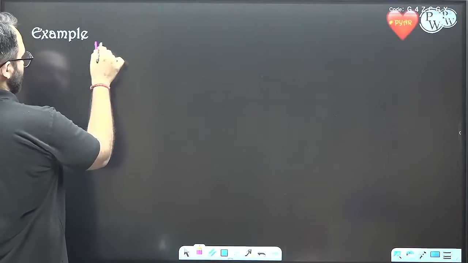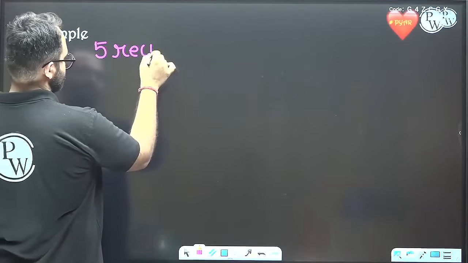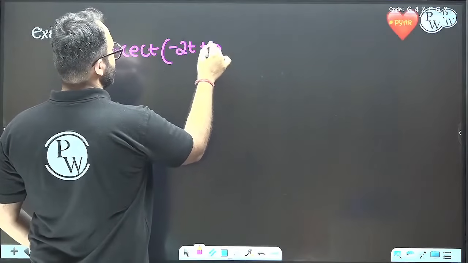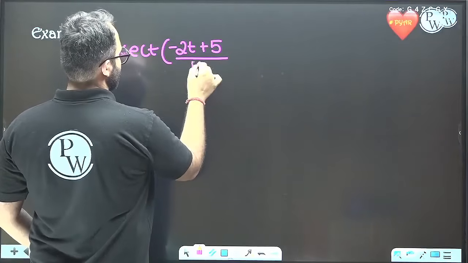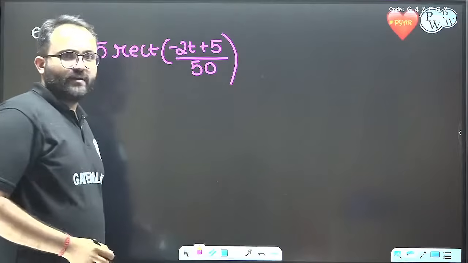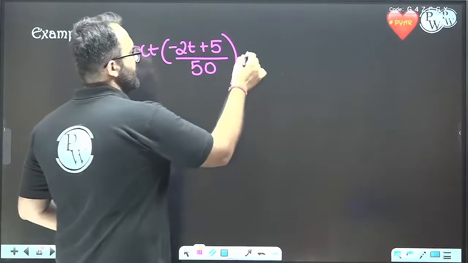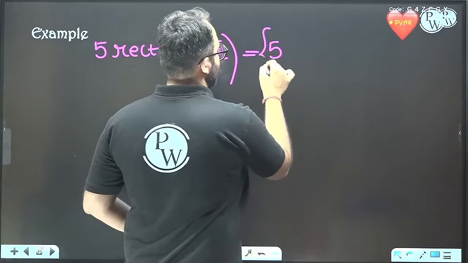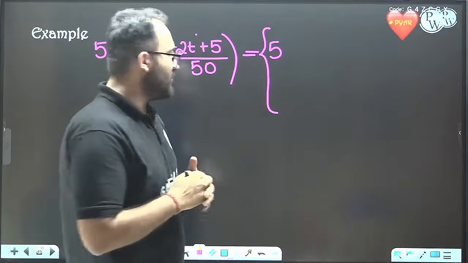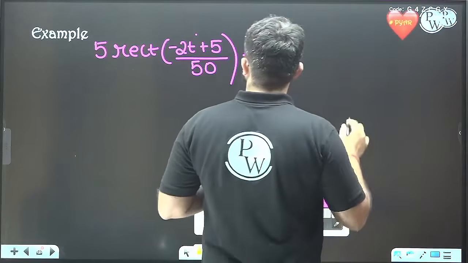Suppose we have to write 5 rect of minus 2t plus 5 divided by 50. Okay, so let's do it. So this will be equal to 5, and what will be the range? Numerator and denominator. The denominator is 50, so denominator by 2 will be 25.